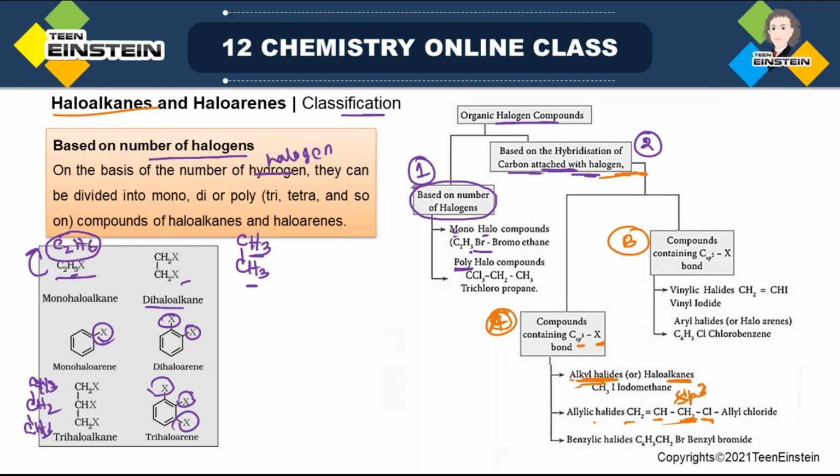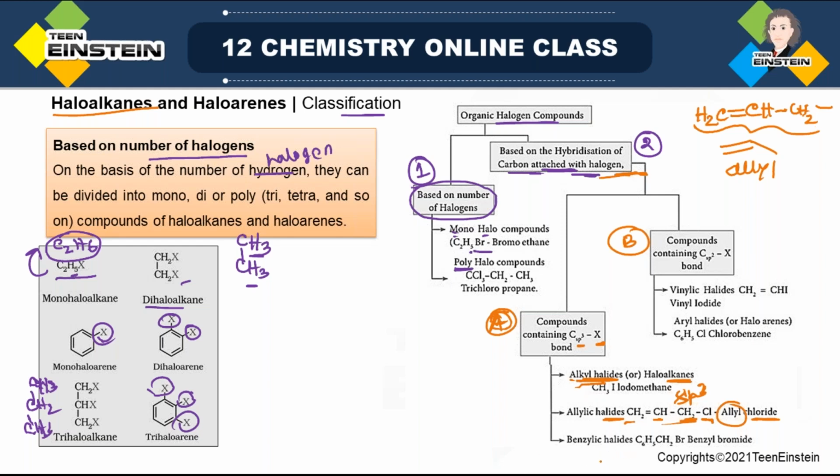And why is the name allylic halide? It is a general term, allylic halide, but as we have only a chlorine atom, it will be allyl chloride. Now allyl is the name of this group, which is a C=C double bond then CH2. So this is the allyl group. You can also write it in this way: H2C=CH-CH2. So this is the group which is known as the allyl group. If it is attached with any halogen, it will be called allyl halide.